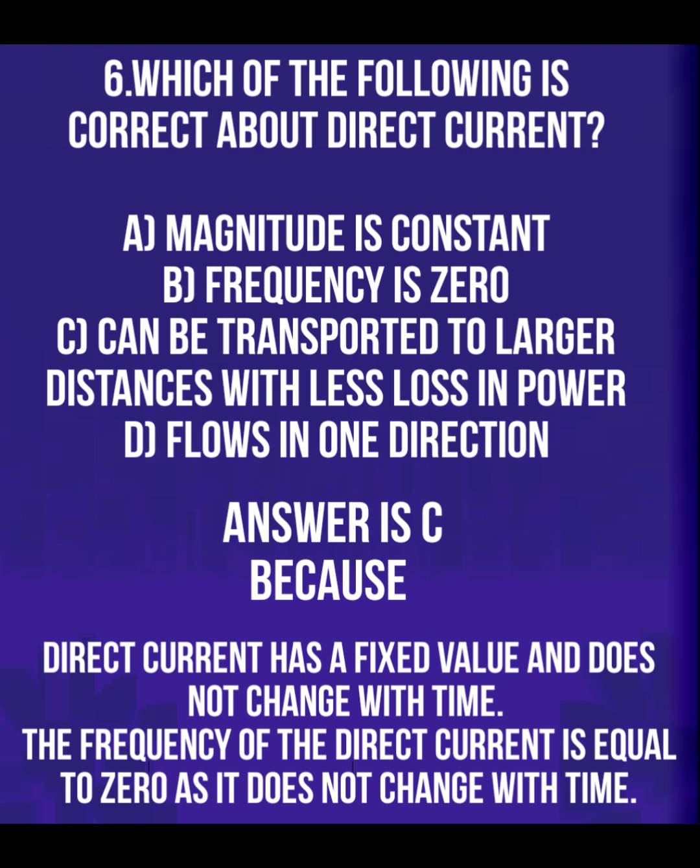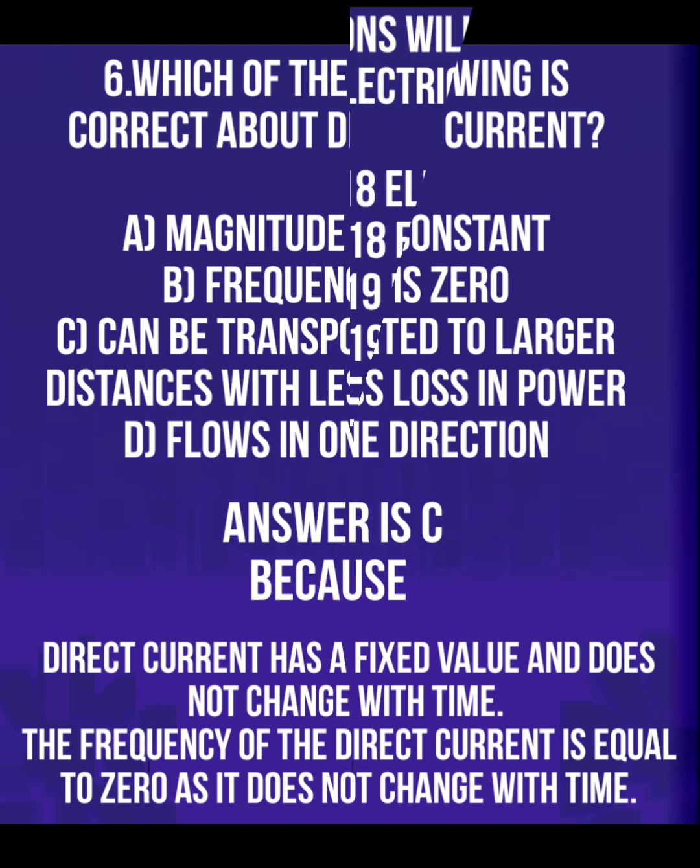Which of the following is correct about direct current, DC current? Here we can check the options. The answer is that DC current has a fixed value and does not change with time. You know that DC current cannot contain frequency. That's why frequency is always zero in a DC circuit, as it does not change with time. DC current can be transported over large distances with less loss in power. That was the advantage of DC current.